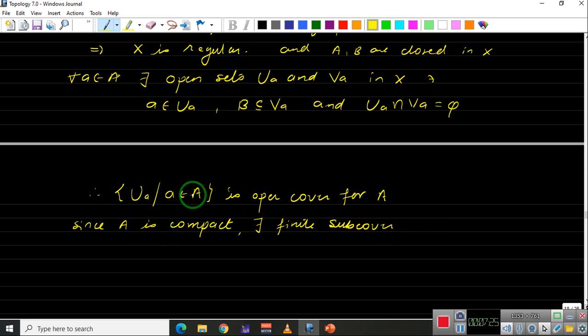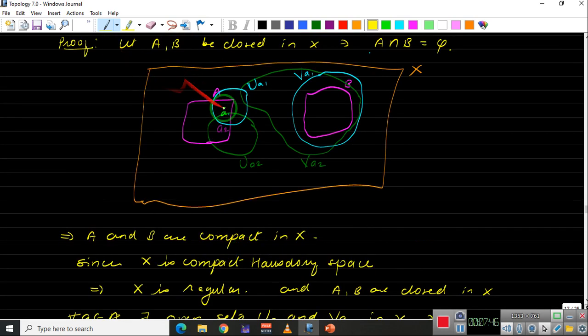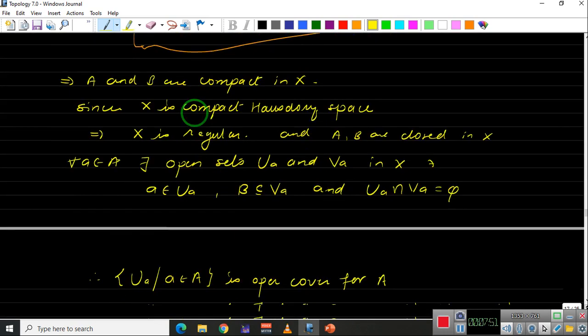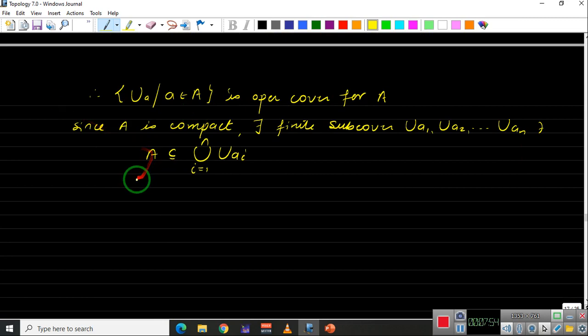Say some elements from this A, say U_a1, U_a2 up to U_an, such that this A is contained inside the union i from 1 to n U_ai. Okay, so likewise we have all these elements, so there exists a finite subcover of this which will contain A. So let us take the union as say U. Let U equal the union i from 1 to n U_ai.